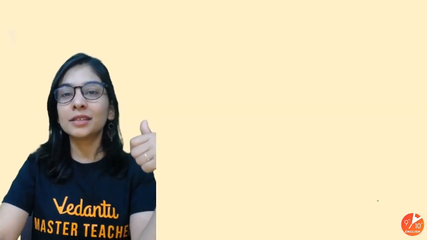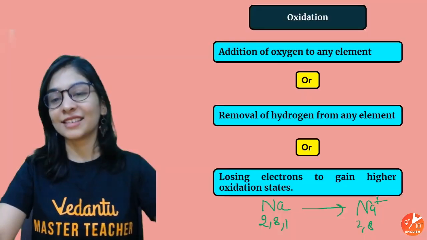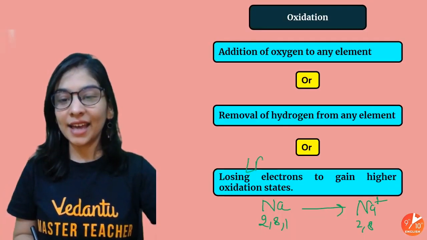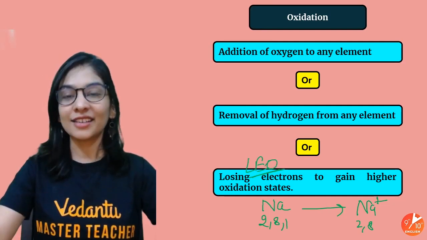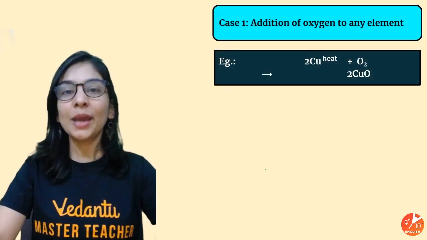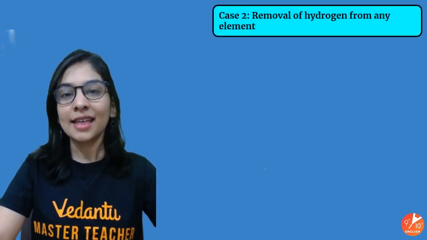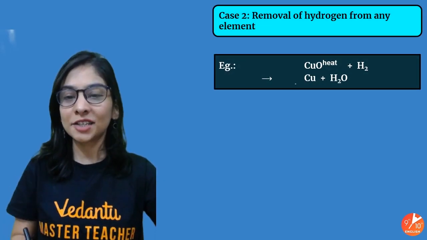You can remember it in the term LEO, ma'am said LEO too. Loss of electron is oxidation. LEO, that's LEO. Loss of electron is oxidation. Okay. In the same case, we have to understand a different kind of example: adding oxygen, I got copper oxide. That's one of the examples of oxidation.